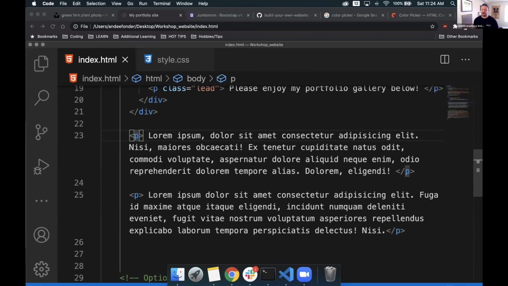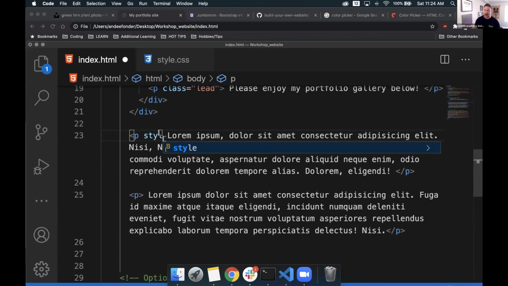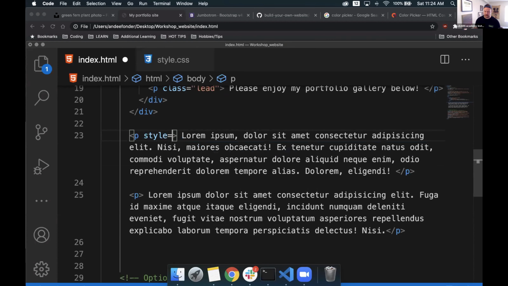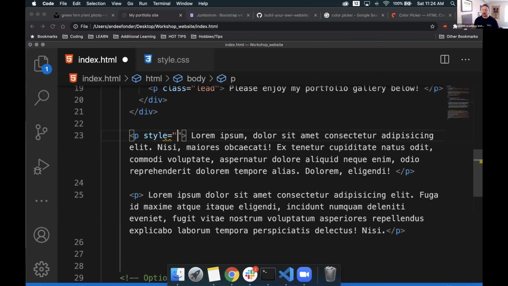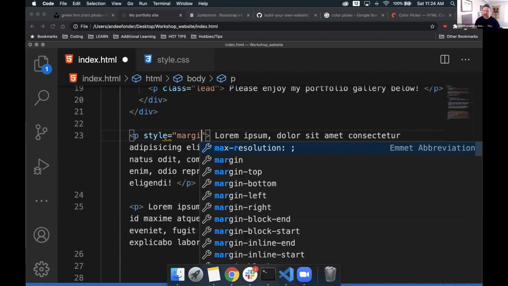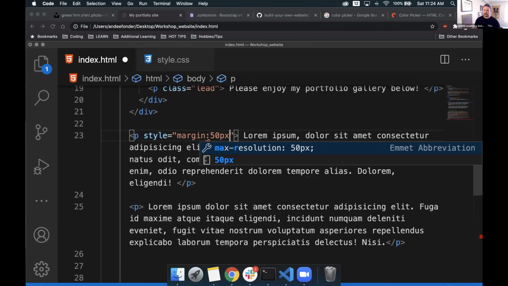What that looks like is, we access the element that we're trying to style, and we stay within the carets of it, but right after the name of it, we type in style, followed by an equal sign and some quotation marks. Those quotation marks stay within the carets, but after the equal sign. From here, we now have access to styling this specific tag with all of those same properties that we had on the style sheet. In this case, I noticed that we need some margin on the sides. So I can say margin 50 pixels.